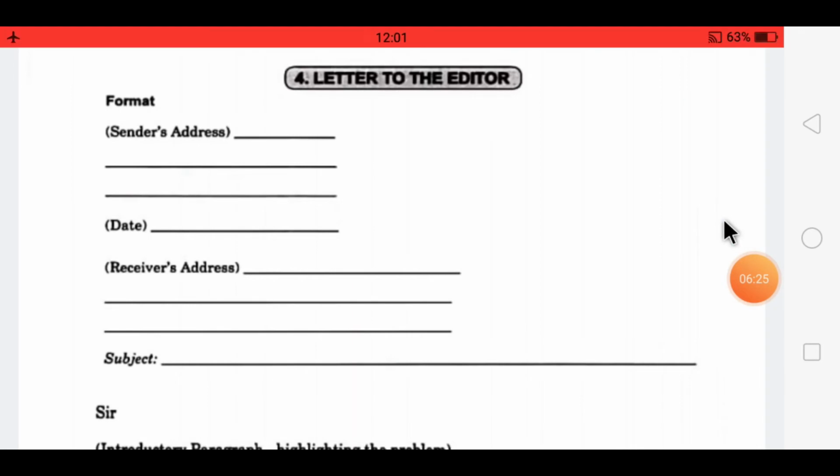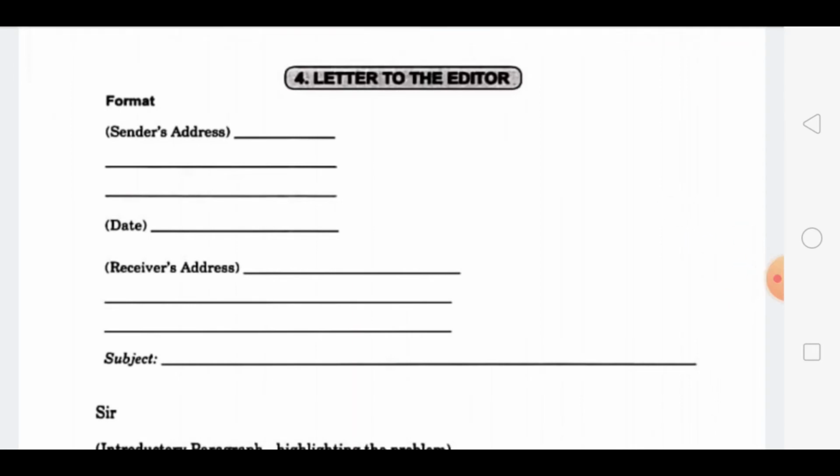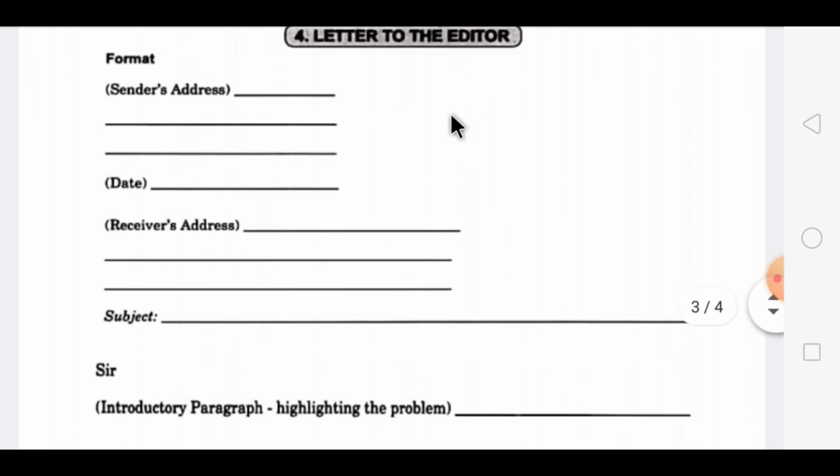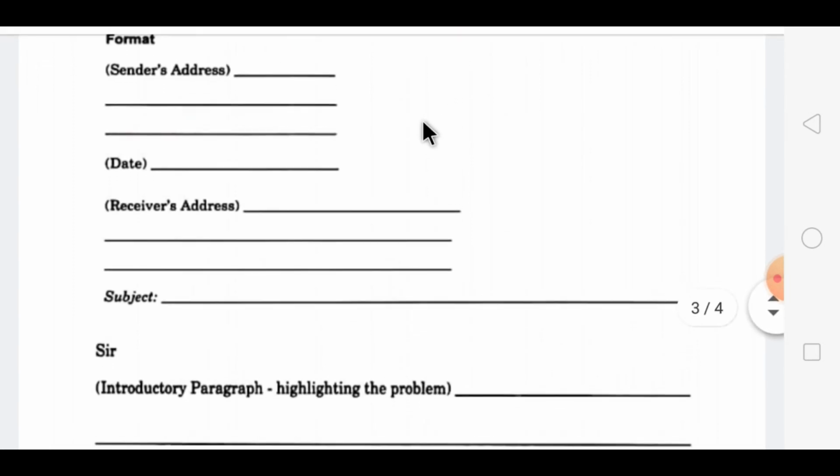So dear children, first we have completed this letter for placing the order. After that, the second part which we are going to learn is about the letter to the editor. When you are writing the letter to the editor, I am going to explain the format for that.